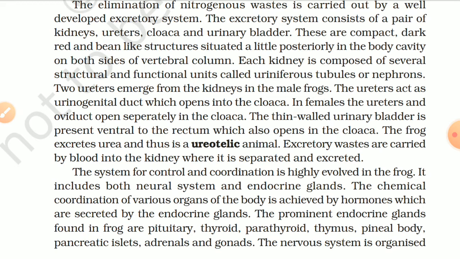The ureter acts as a urogenital duct which opens into the cloaca. In female, the ureters and oviduct open separately into the cloaca. The thin-walled urinary bladder is present ventral to the rectum, which also opens into the cloaca. The frog excretes urea and thus is a ureotelic animal. Excretory wastes are carried by blood into the kidney where they are separated and excreted.